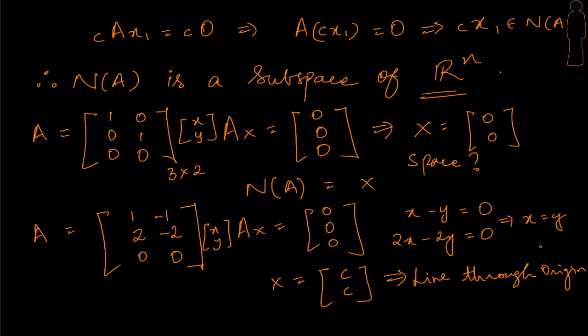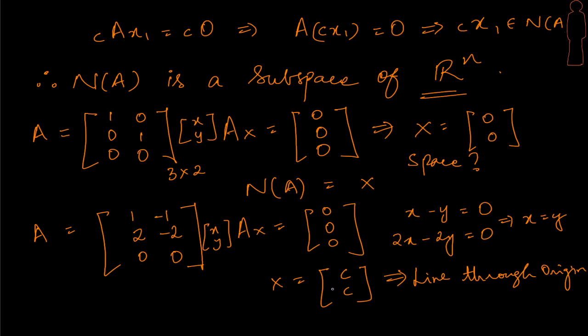What does this mean? It means that we have the freedom of choice, right? We can pick any y or any x, and the other will be determined by this. So if I pick x equal to c, y will also be equal to c. So my solution consists of any vector of the form c and c. c can be any scalar I put here, and I will get a vector which is a solution to the equation Ax equal to 0.